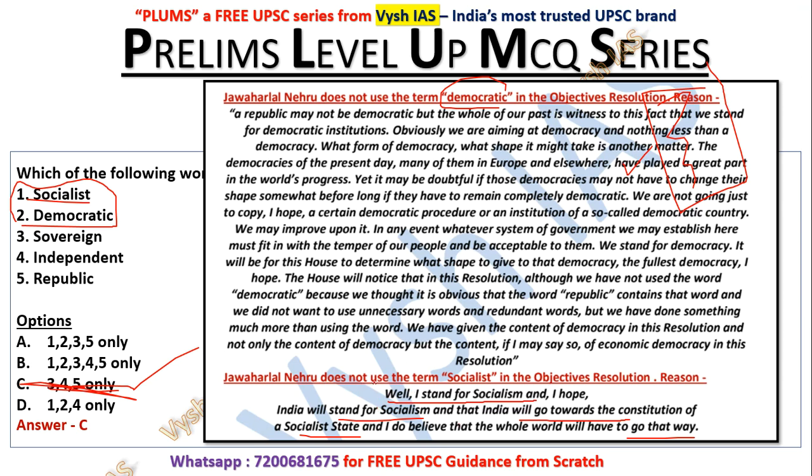So that also you should go and find out. Now, democratic, he has told this many things. A republic may not be a democratic, but the whole of our past is witness to this fact that we stand for democratic institutions. Meaning we are already democratic, we don't need to specifically tell that. That's what he told. Obviously, we are aiming at democracy and nothing less than a democracy. What form of democracy, what shape it might take is another matter.